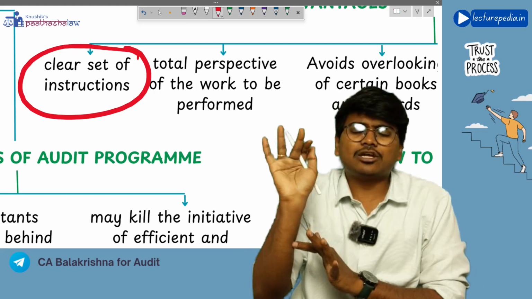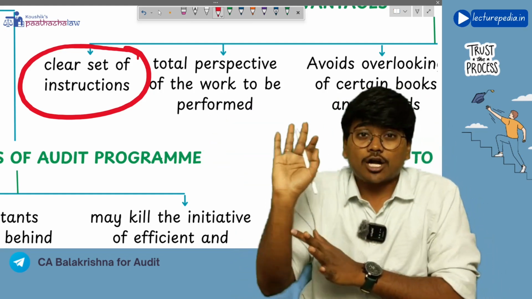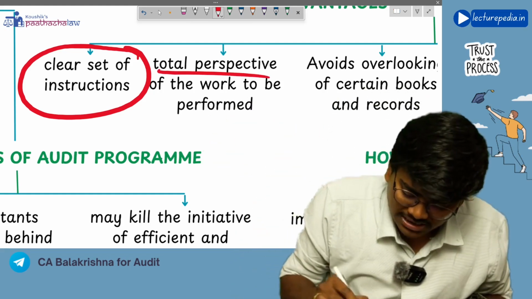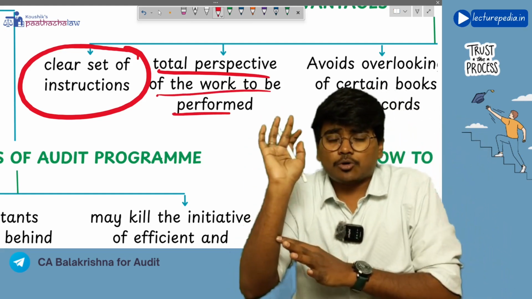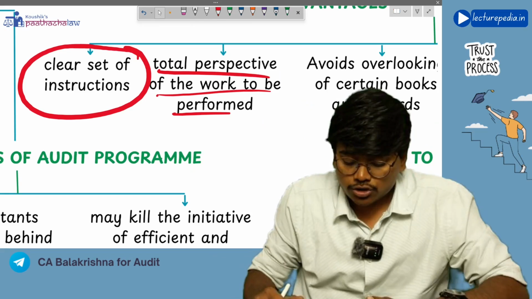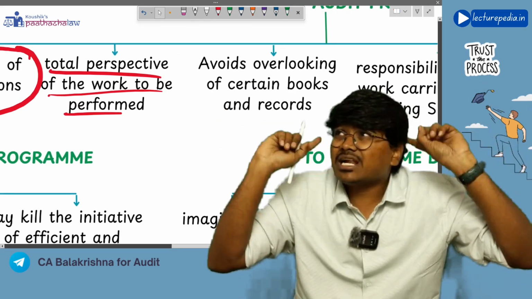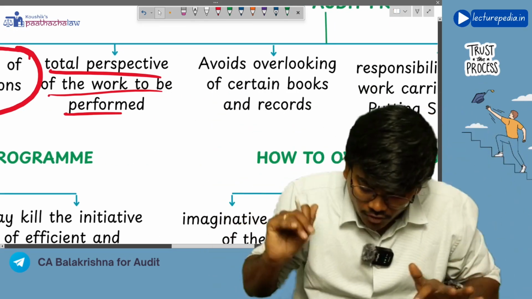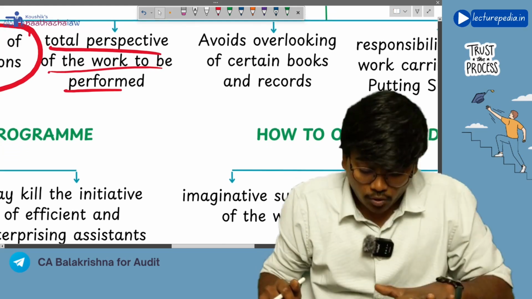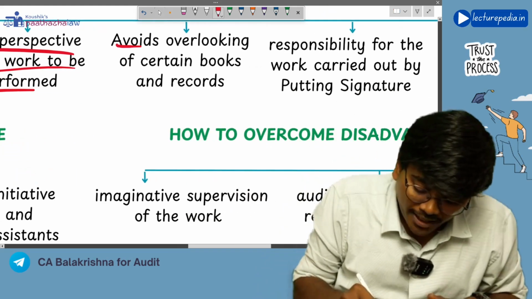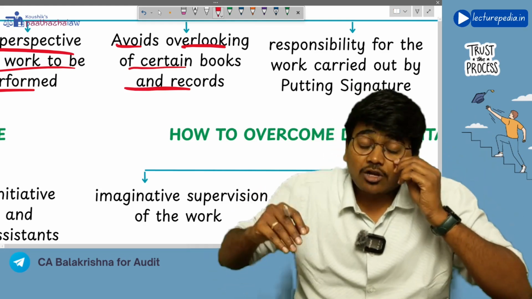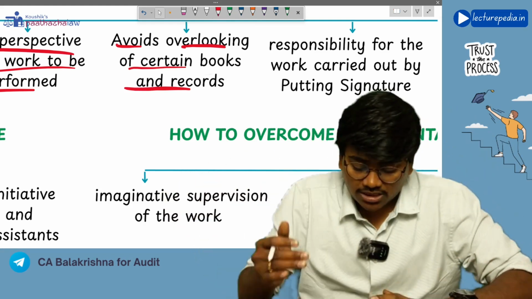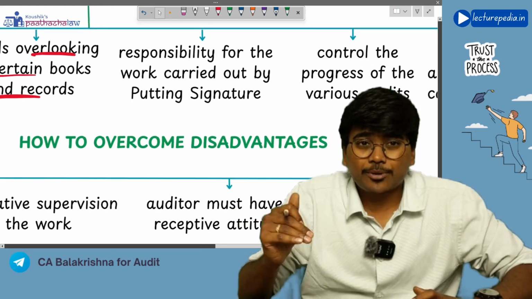Like this, a clear set of instructions will be given in the form of an audit program. Next, total perspective of work to be performed. By giving the audit program, the article assistant will also get a total perspective, a total idea of what work I have to perform in this particular audit. And of course, the audit program will help to avoid overlooking of certain books and records. You will not miss auditing any books and records if you have this proper audit program.